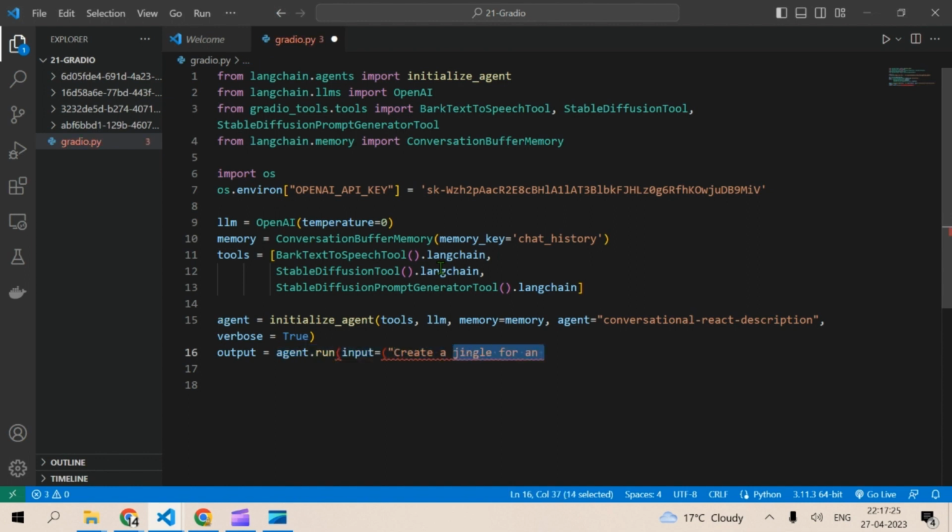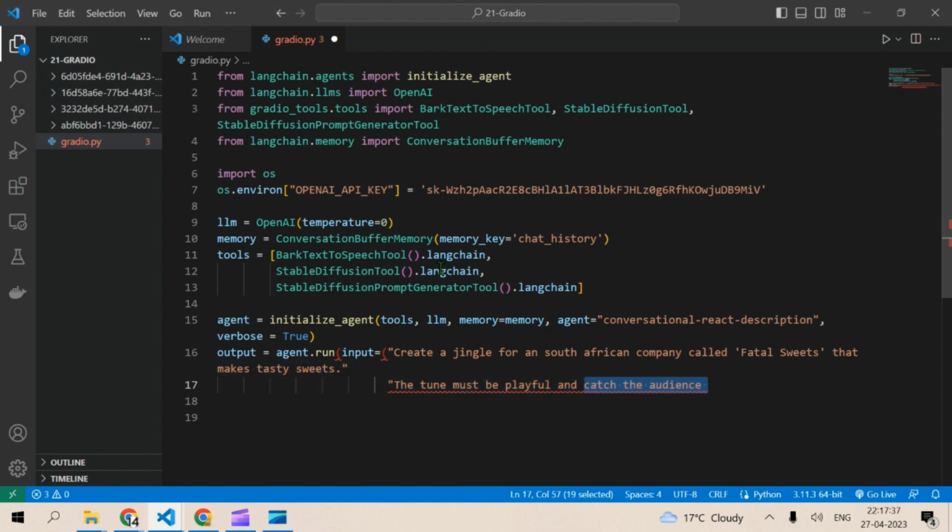The input is: create a jingle for a South African company called Fatal Sweets that makes tasty sweets. The tune must be playful and catch the attention of audiences of all age groups. Save the file in .mp3 format or any other formats if possible.